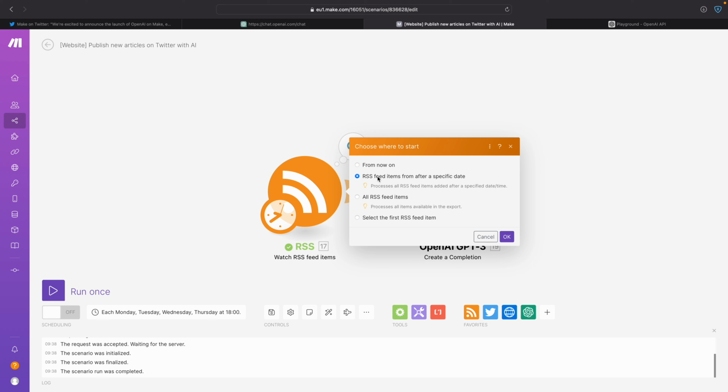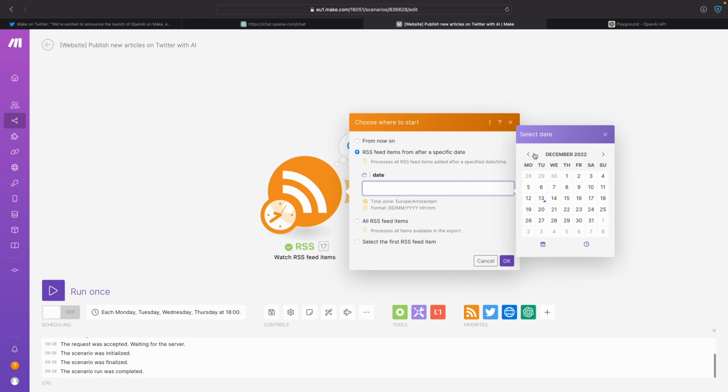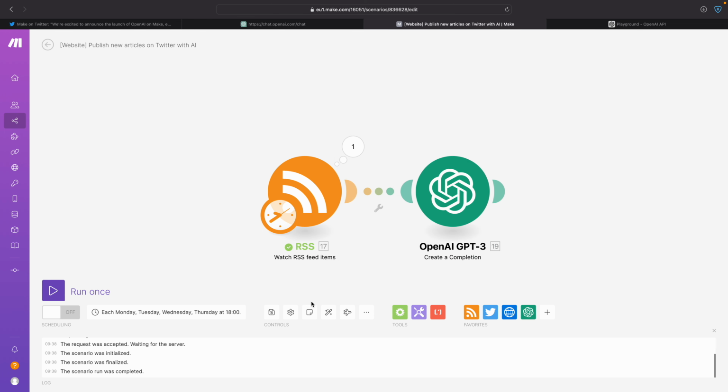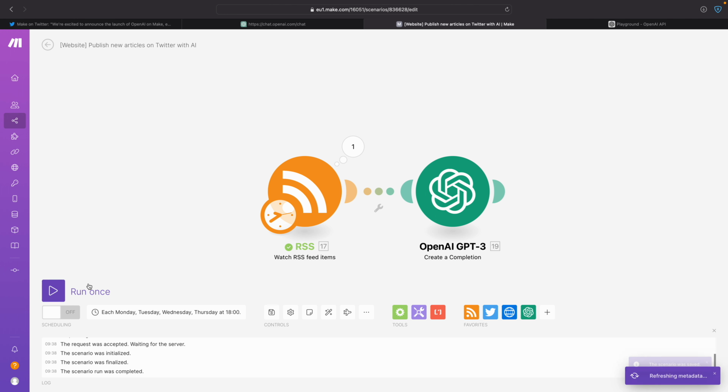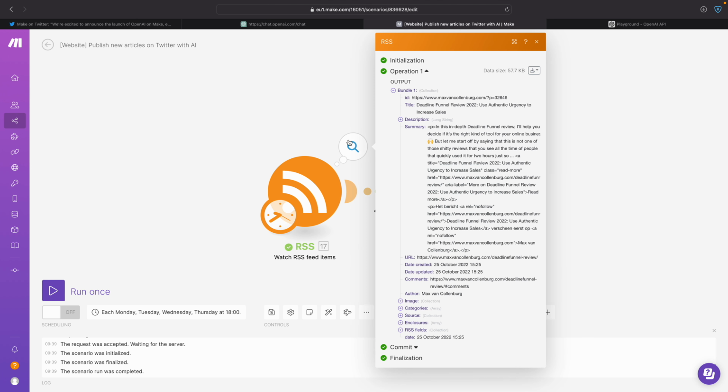Select from a specific date. Okay, and then I'm just going to pick something like a few months back here. And then we try this again, right? I set this to one result, click save, click run once. And now you see it's doing something. So this is the article it grabbed. So my Deadline Funnel review, it grabbed. Cool. And then here's also a summary.